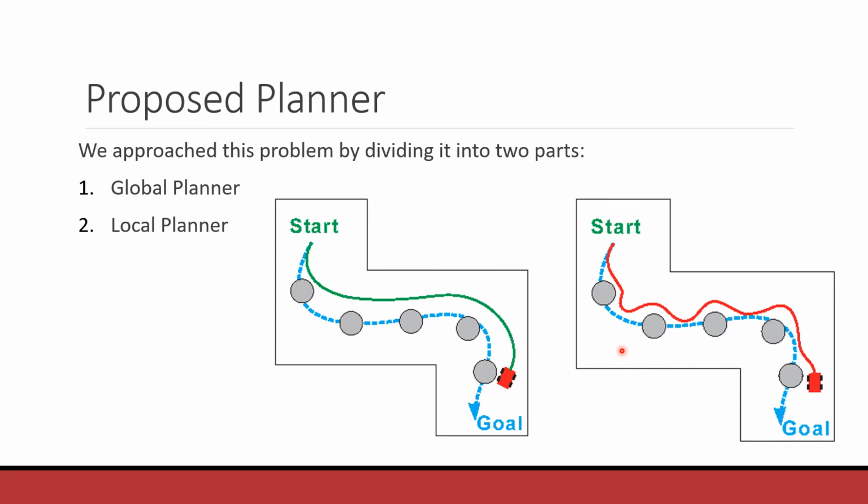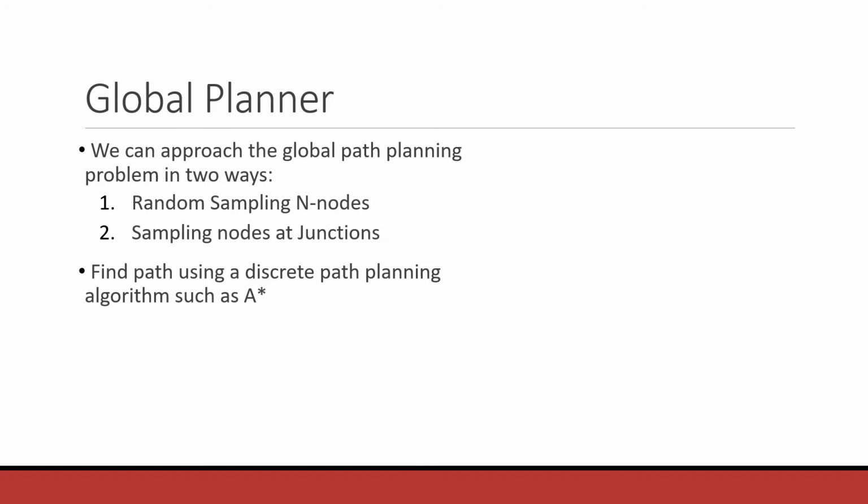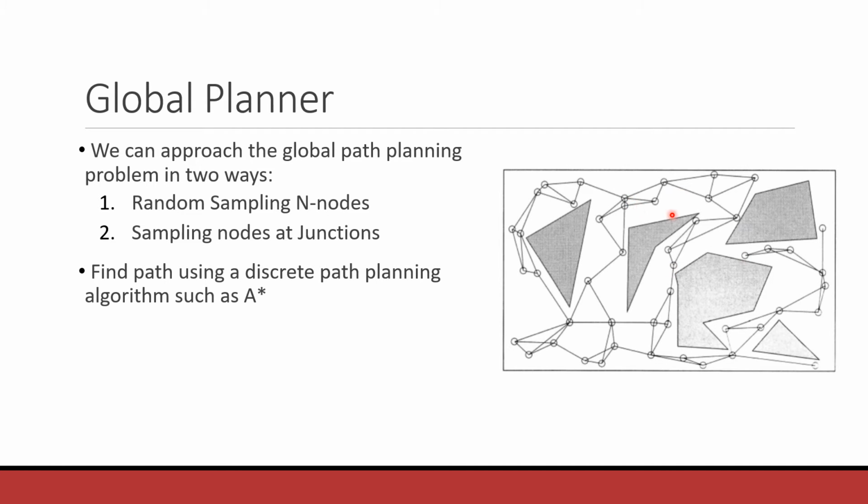But it's possible that there are a lot of obstacles in the way, and it has to make a different path. So let's first understand the global planner. We can approach the global path planning problem in two ways. First, we randomly sample n nodes in the map, and this is how it would look. Then we connect these nodes to their k nearest neighbors to build a weighted graph.